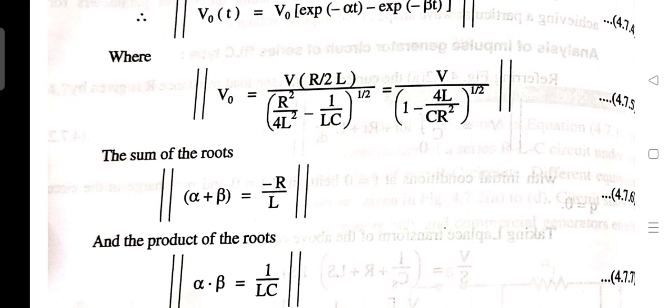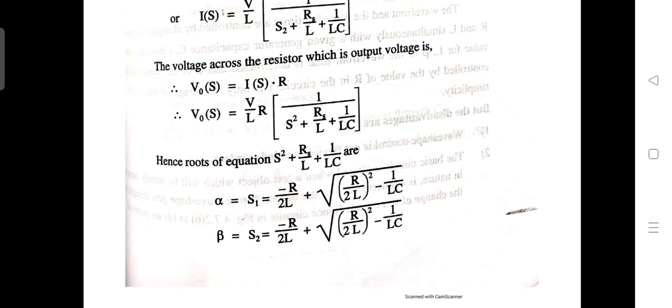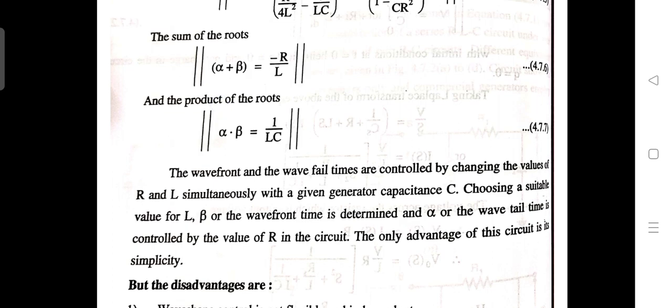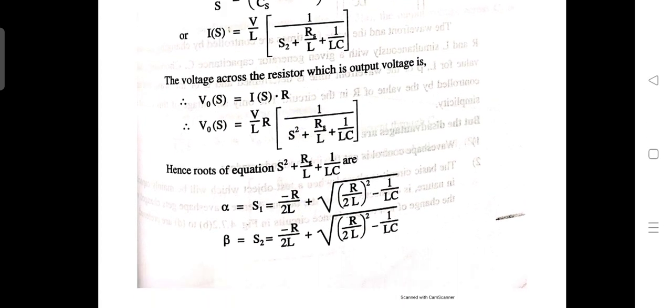Now the sum of the roots. So alpha plus beta will come as 2 times minus R/2L, so it will be minus R/L, and the product of the roots will be 1/LC. Right, the product of the roots.